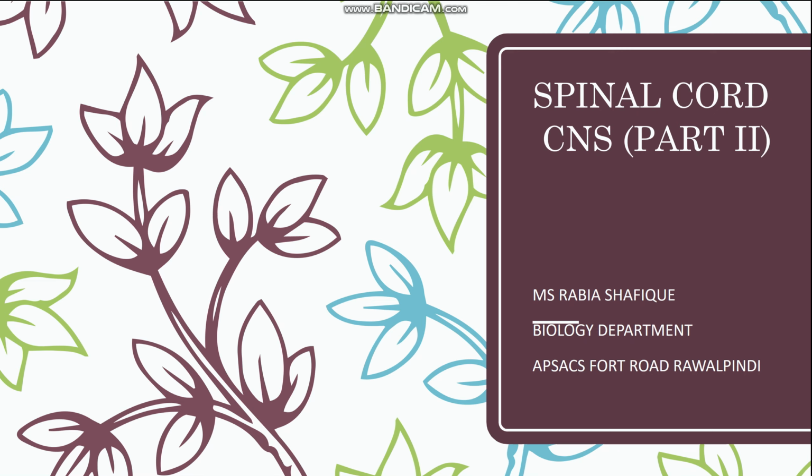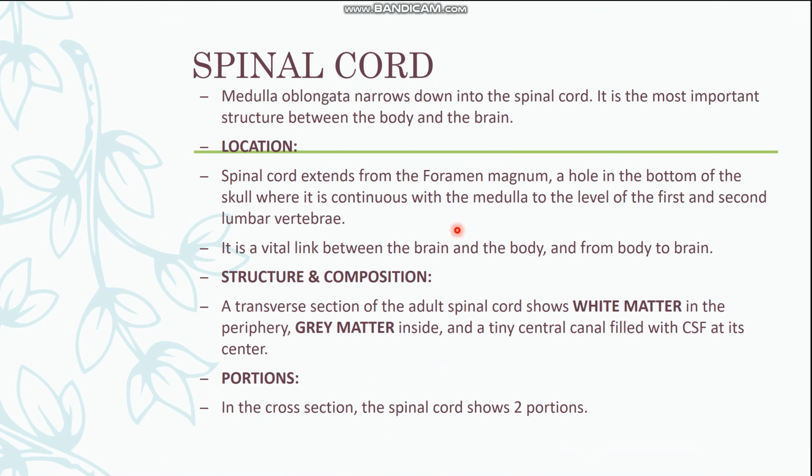Today we are going to discuss the second part of the central nervous system, that is the spinal cord. The spinal cord is the structure located inside the vertebral column, and it is important for the conduction and transmission of nerve impulses. It gets its protection from the vertebral column. It is a part of the central nervous system, and it acts as a coordinator organ.